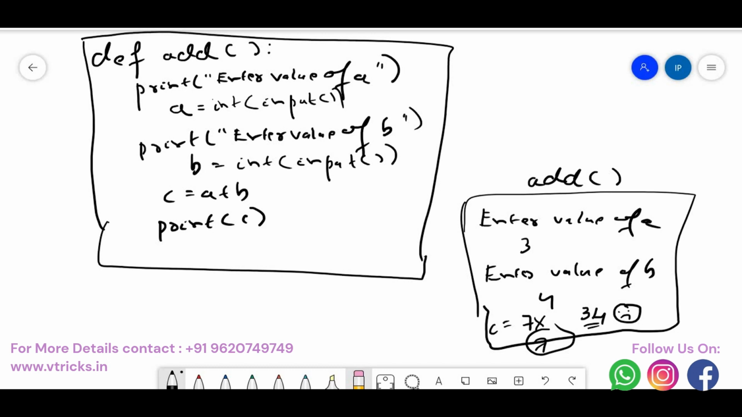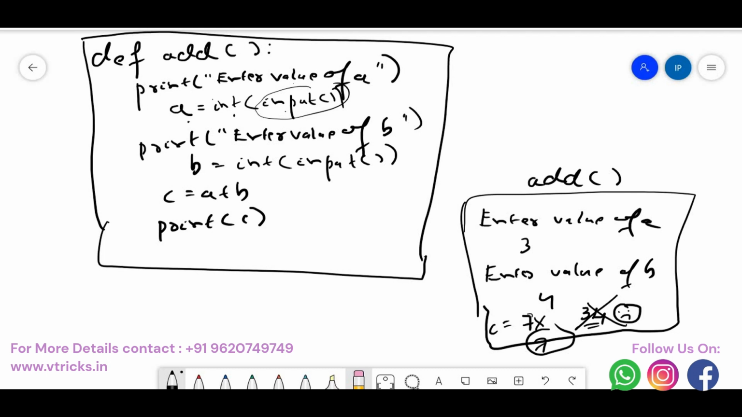We'll be seeing more about typecasting later, but as of now you must understand that whatever the user enters as the value of A and the value of B will be taken as input by the input function, converted to a number, and stored back in A. Here also the same happens. Now if you run this code, the output we can expect is not 7 anymore, it is 34. This is what we need to understand.